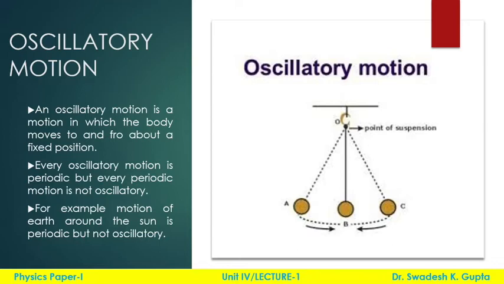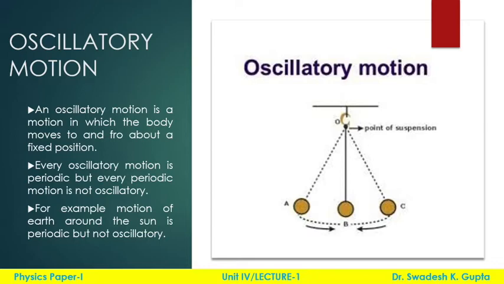For example, the motion of Earth around the Sun is periodic but not oscillatory because it is completing one circle around the Sun in the same time, but the motion is not to and fro. So this cannot be oscillatory.